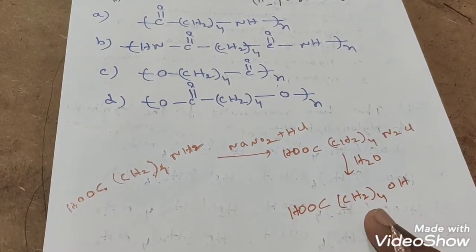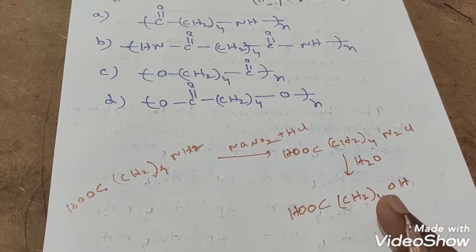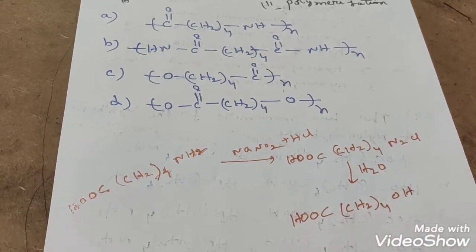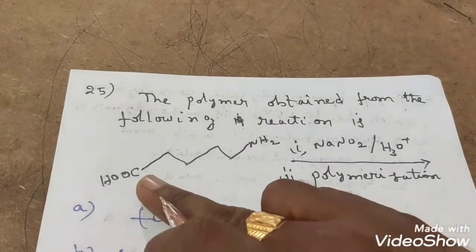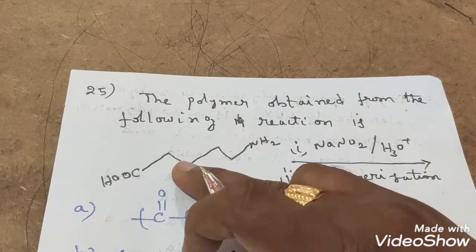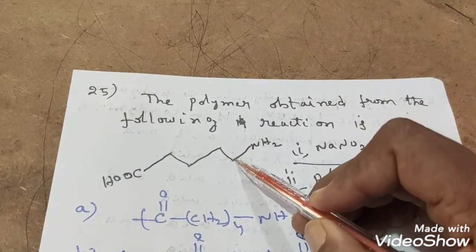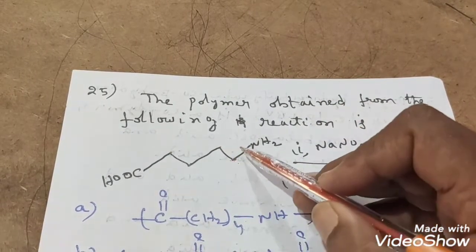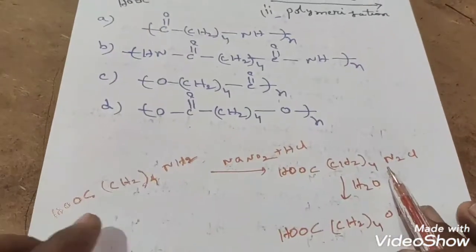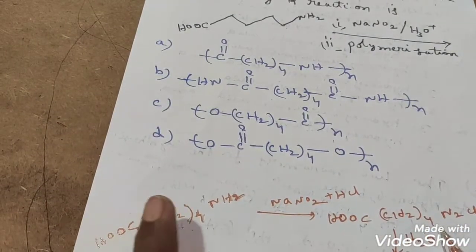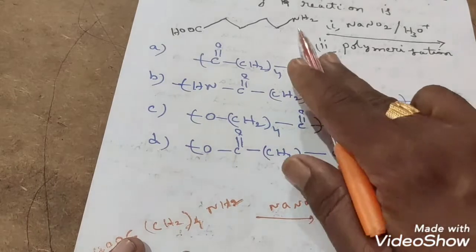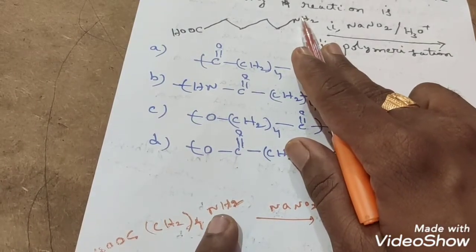So this is the given monomer. See that. What they have asked here, the same question: COOH, CH2, how many times is there? You can count it: 1, 2, 3, 4. Instead of writing bonds, I have written CH2 taken 4 times. So COOH, CH2 taken 4 times, and the NH2 group as it is I have taken, right?